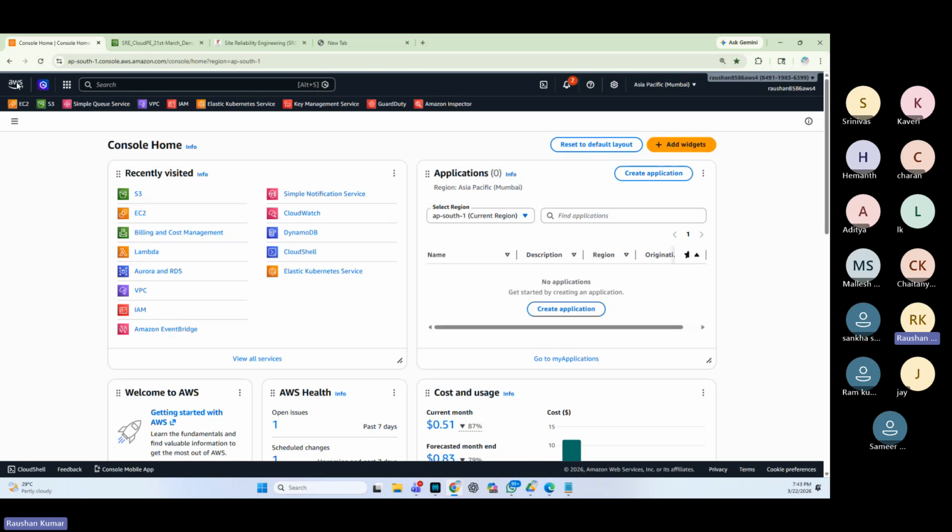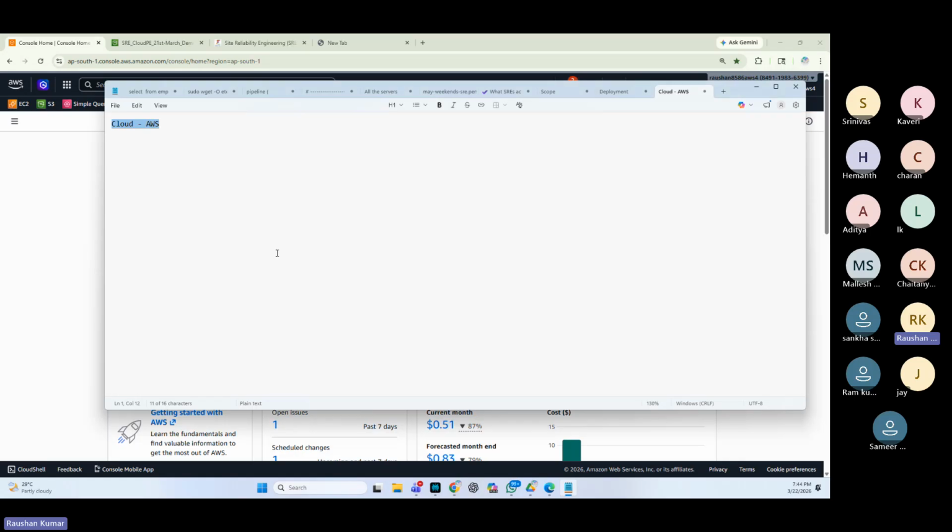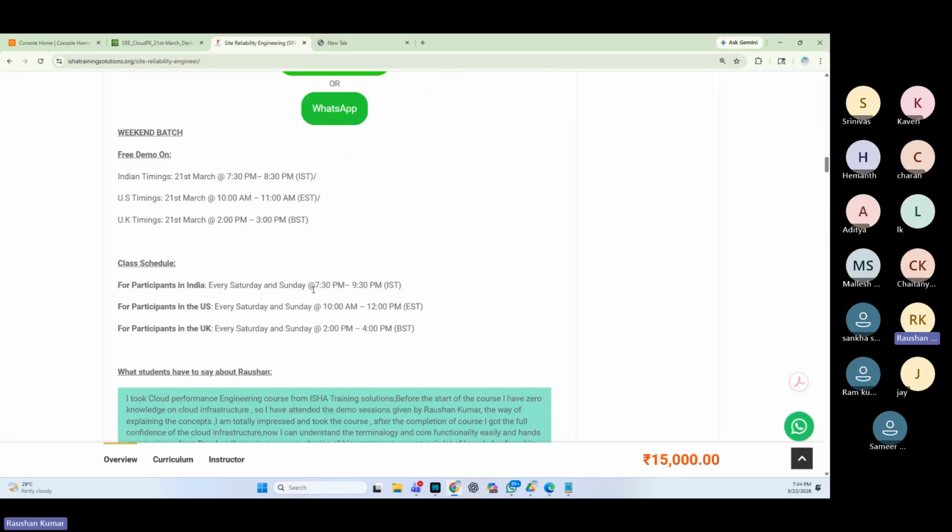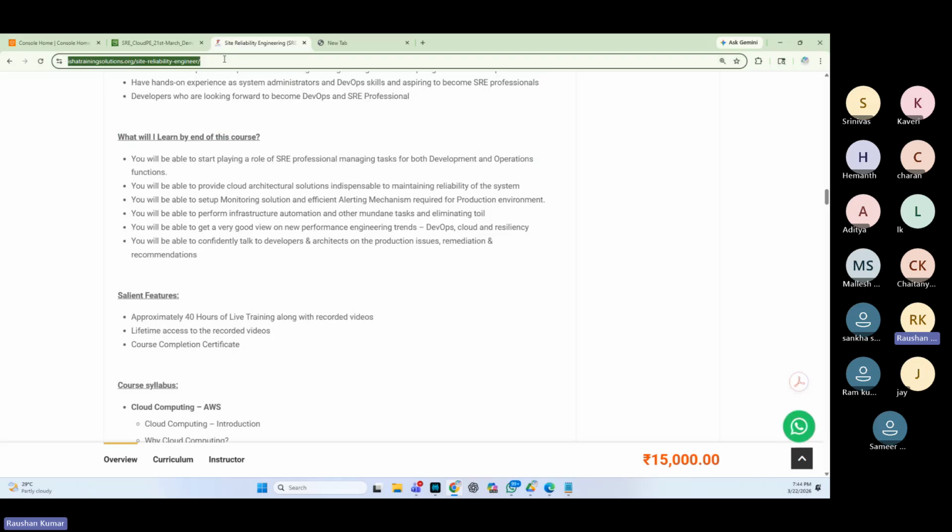I'm going to show you. We'll talk about a lot of services: EC2, S3, billing and cost management, Lambda, Aurora, RDS, VPC, IAM, EventBridge, SNS, CloudWatch, DynamoDB, CloudShell. Approximately 15 to 20 core services, which is must-know knowledge, I'm going to cover with you. You can go over the link for the exact topics. I will be sharing the link again for you.